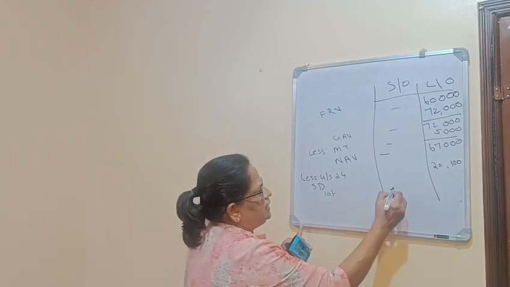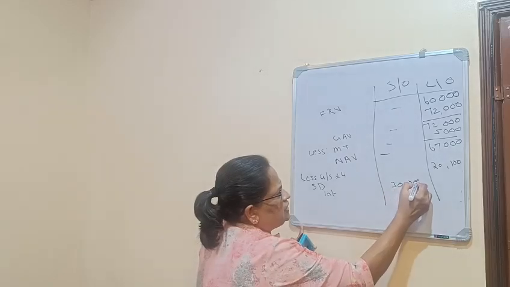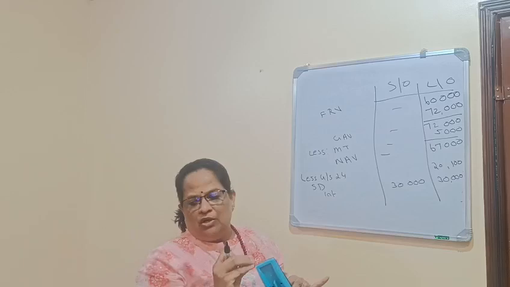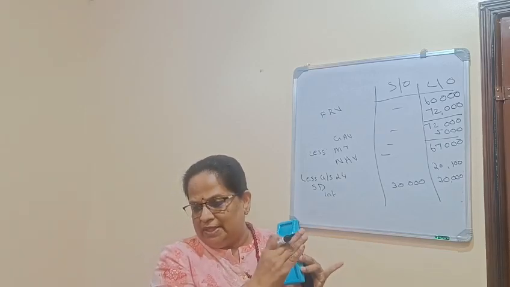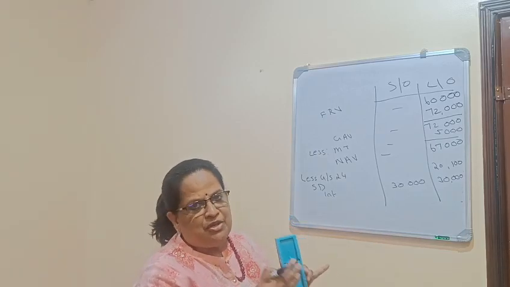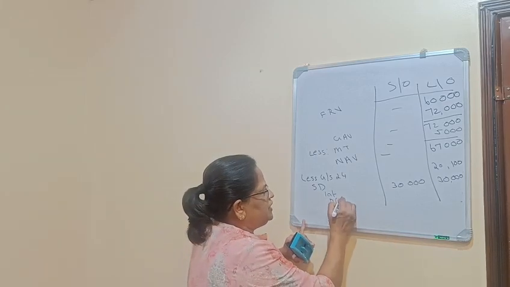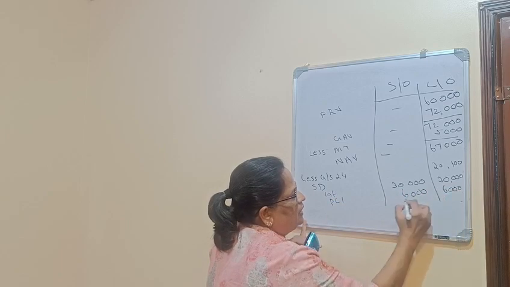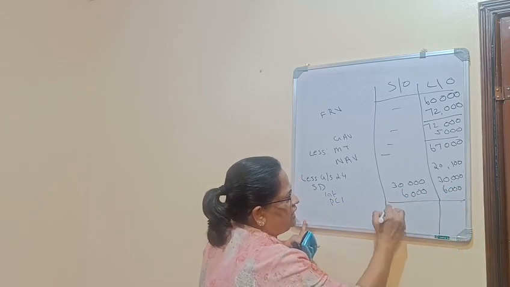This year the loan interest is 60,000, and we are dividing it into two units, 30,000 each. Pre-construction period interest is 12,000, and we have to divide it into two, 6,000 each. Now this is as per the old scheme.